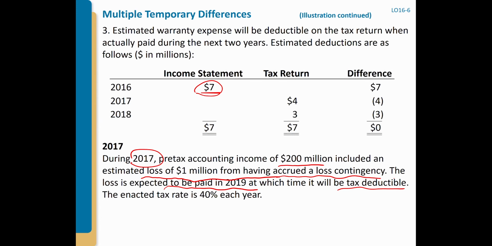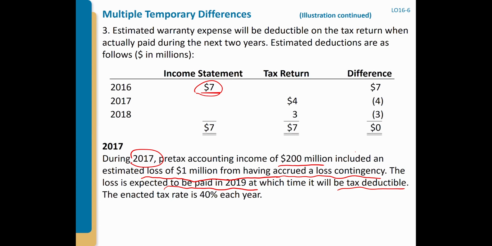The loss contingency is our predicted loss. At the end of 2017, we predict we're going to have this $1 million loss. So in accounting, we subtract it, right? $1 million is one of the expenses, treated as a loss. But tax law is most likely cash basis, so they won't allow us to deduct.